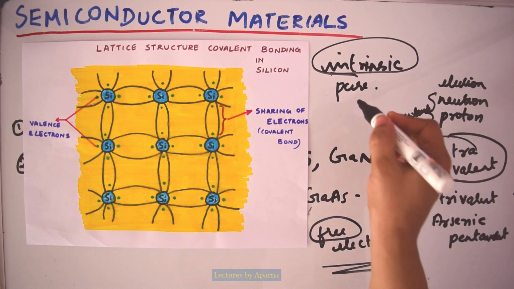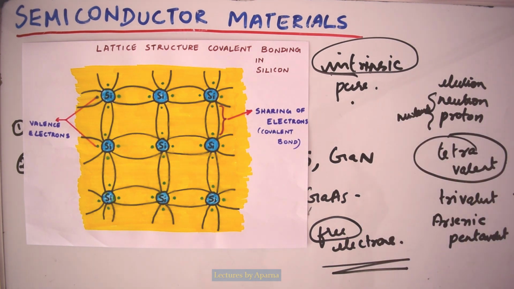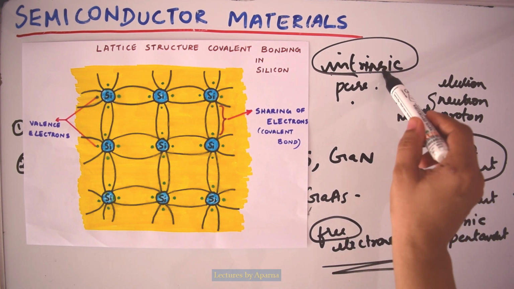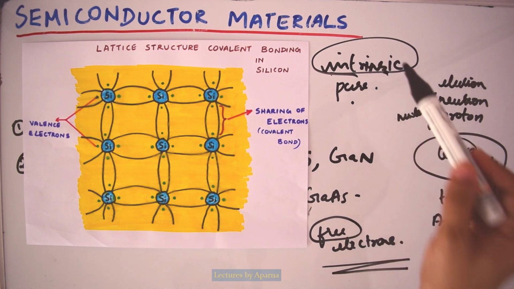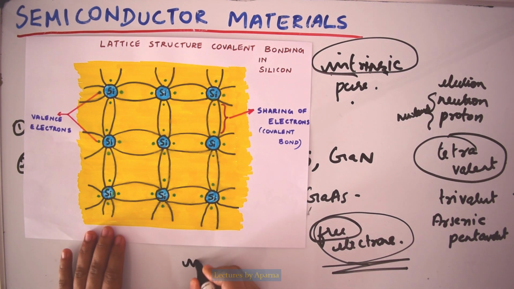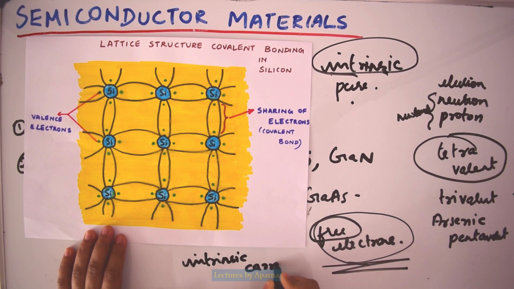In intrinsic semiconductors, the free electrons are the reason for conduction, and these free electrons are produced because of natural external causes. So these free electrons are called intrinsic carriers.